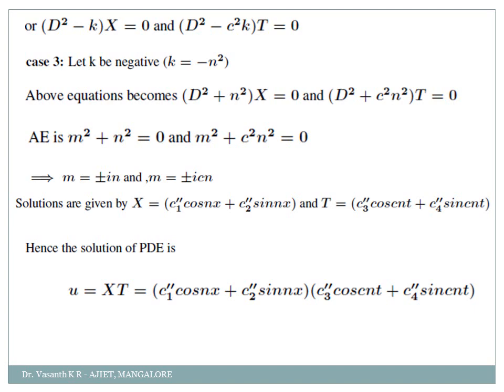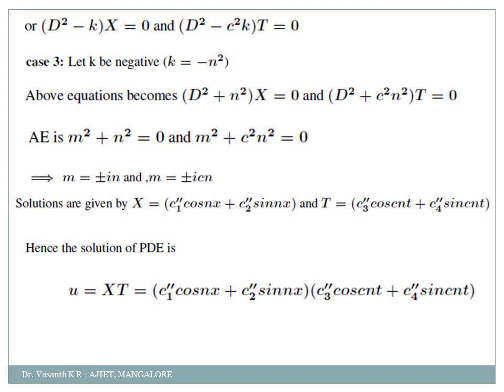First thing is, given equation is ∂²u/∂x² = c² ∂²u/∂t². Variable separable means what? You consider u = XT to be the solution of the equation, where X is a function of x and T is a function of t. Okay. Then substitute that u = XT in the equation and try to separate the variables.